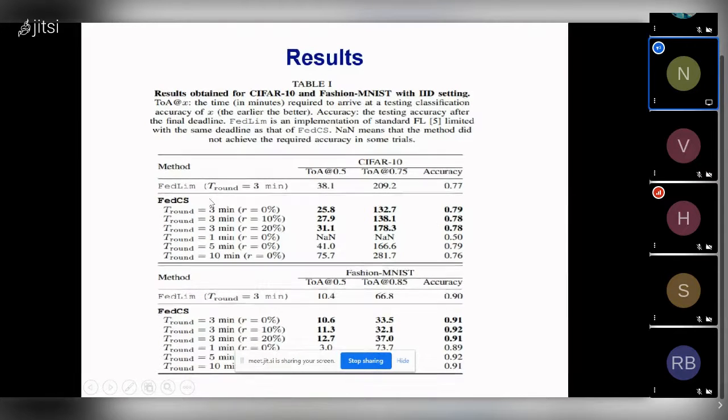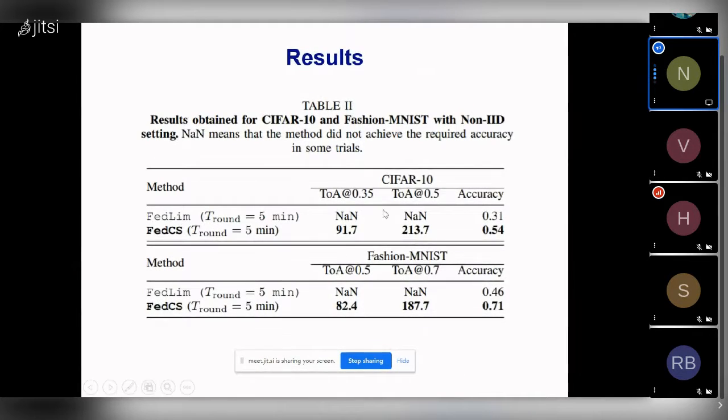Here they have tabulated the results with varying T round time, which we have discussed. With the non-IID setting, the accuracy is somewhat low, as you can see.